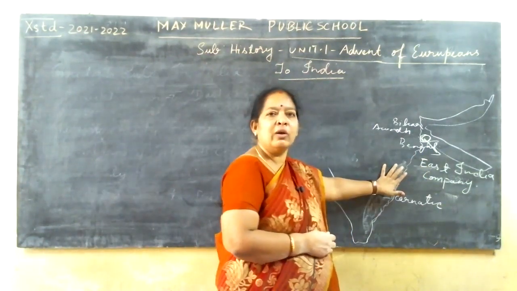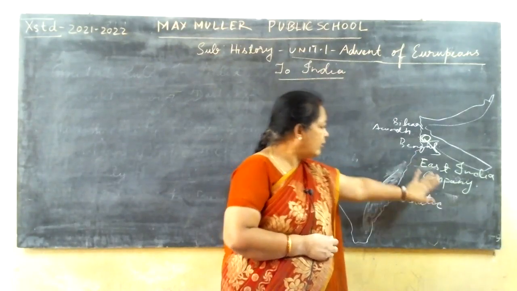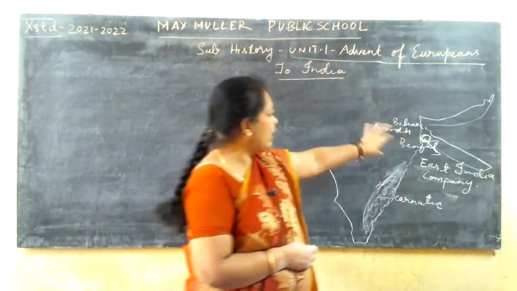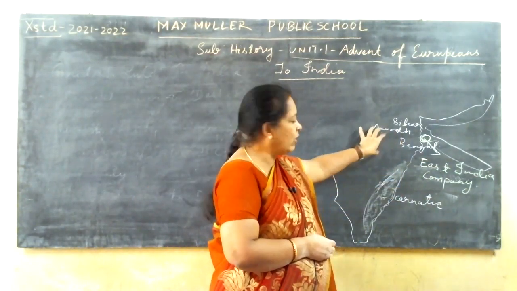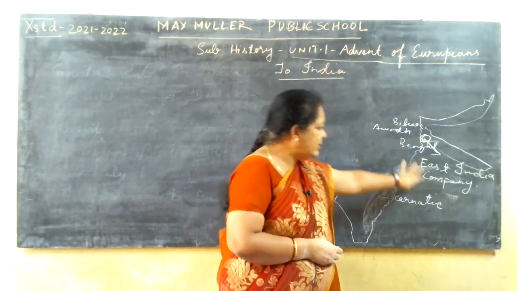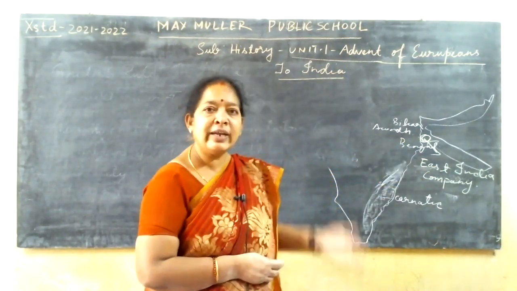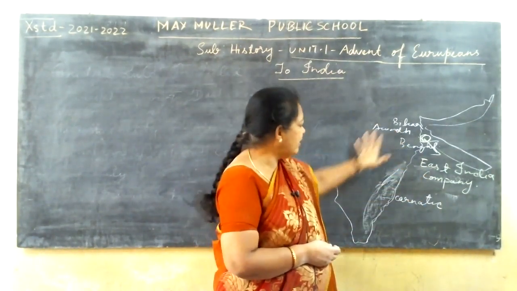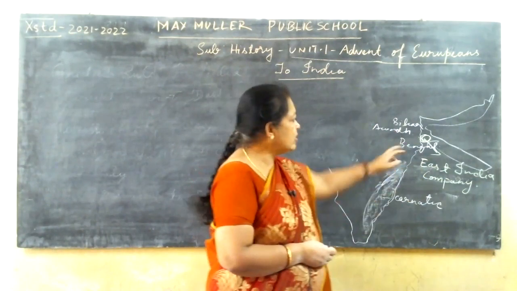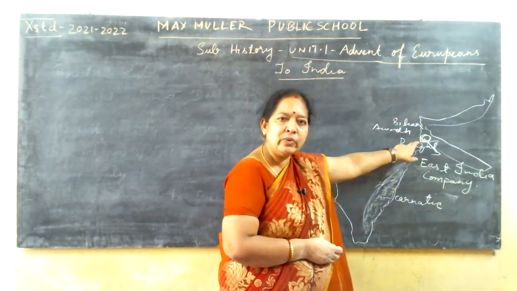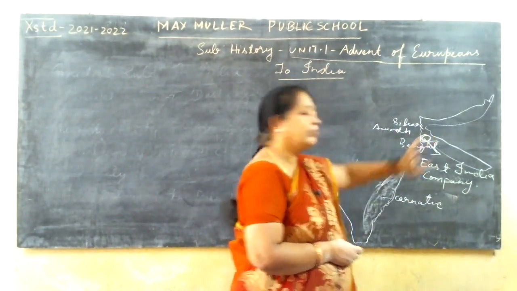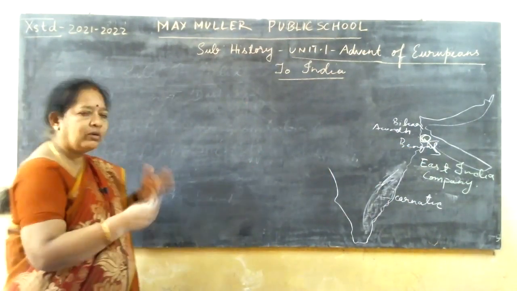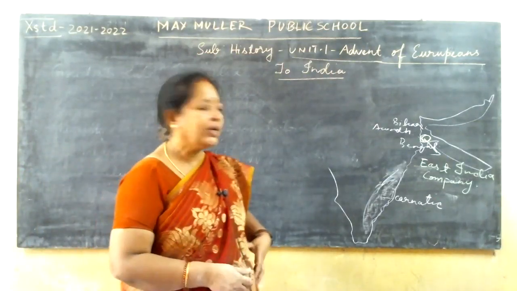Many ports were located in this region, and here also the Bay of Bengal, they could easily export whatever raw materials they got from here, and get the produced goods imported to this place and trade over here. And of course, the East India Company was established during Jahangir's time here. So that's why they wanted to capture that place.